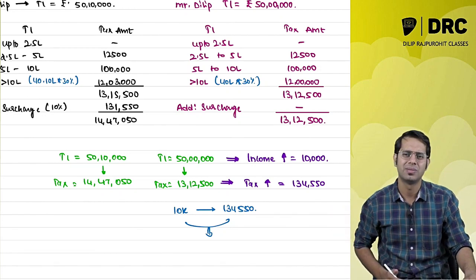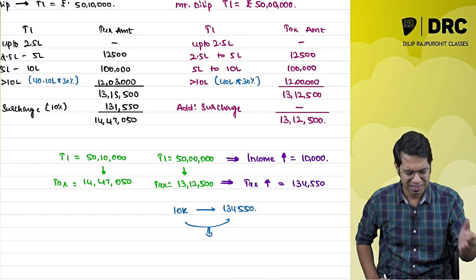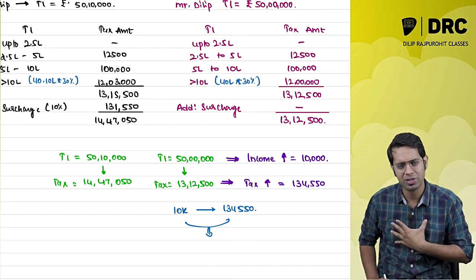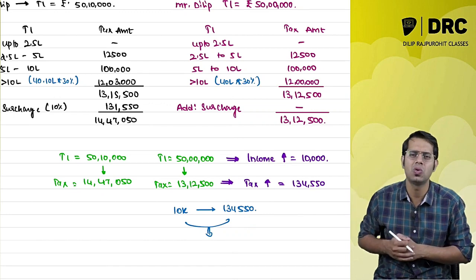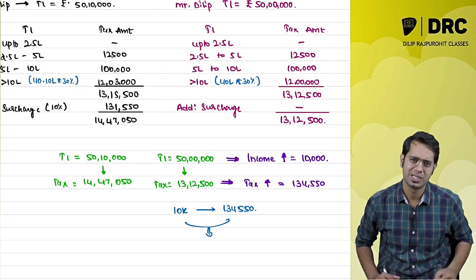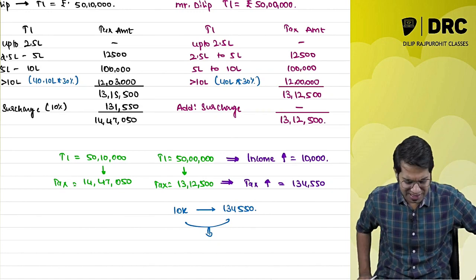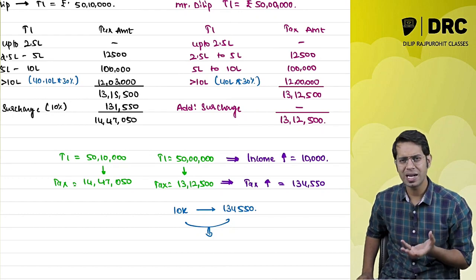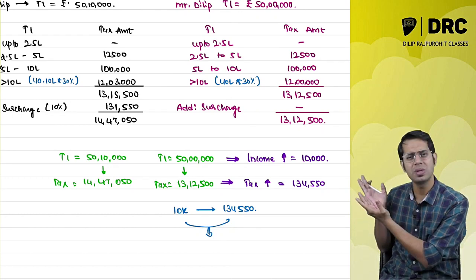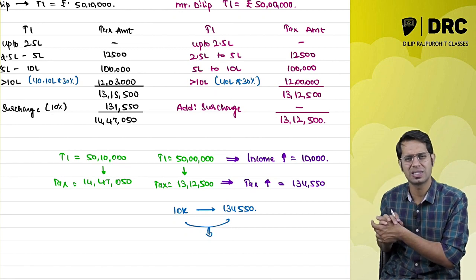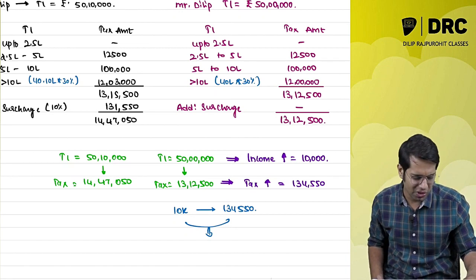A frustrated man. What is he telling, sir? Sir, just because I have earned one extra 10,000 rupees, you are taking so much tax from me. Sir, what kind of justice is this? I understand that yes, we have to pay tax, but for this extra income I have to pay 1,34,000 as tax. This is not good, sir.